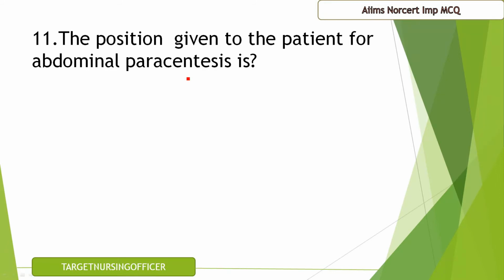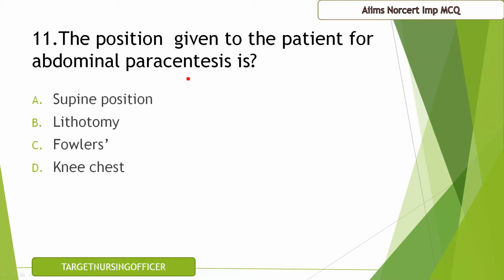Question number 11. The position given to the patient for abdominal paracentesis is A. Supine position, B. Lithotomy, C. Fowler's, D. Knee chest position. The correct answer for this question is C, that is Fowler's position.